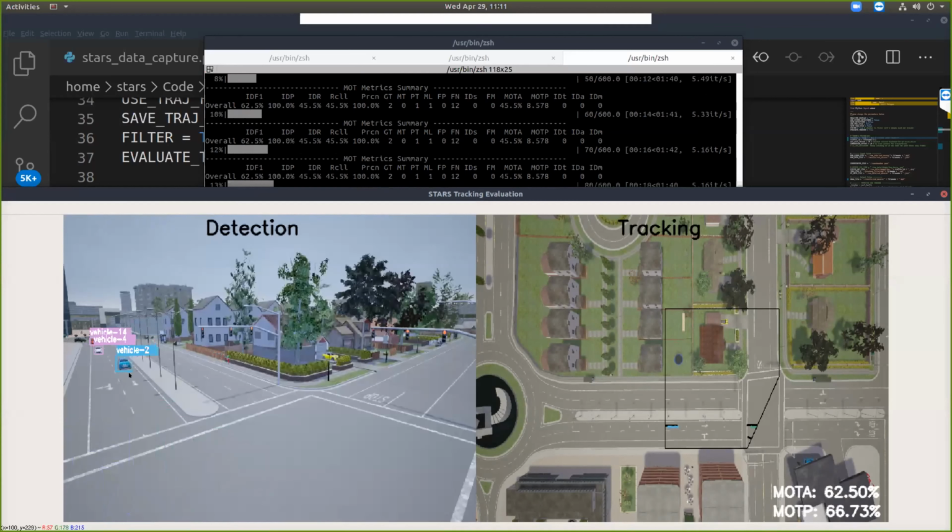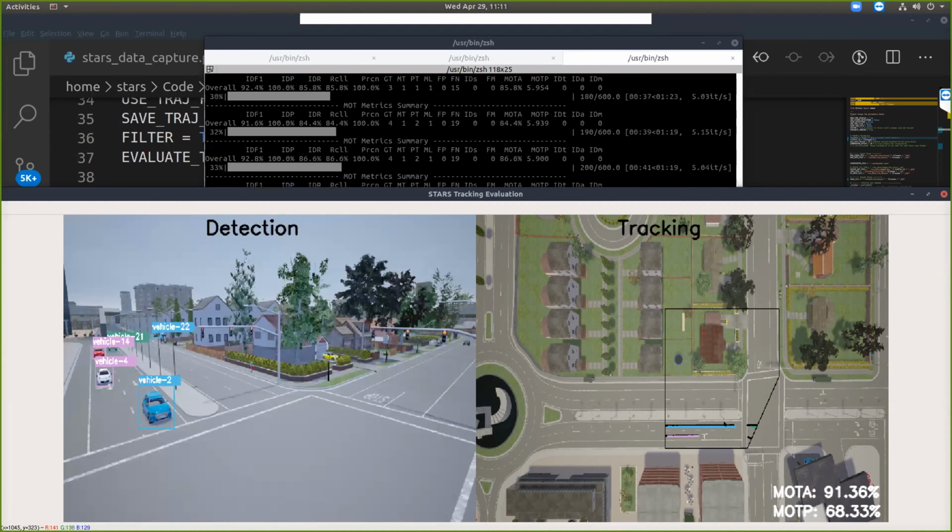Then we have another tracker in the bird's eye view, which is on the right. We transform the bottom center of the bounding boxes of the vehicles, a point near the bottom center, somewhere around here for vehicle 2, if you can see my cursor. We transform this to the bird's eye view and select it. So here you see this vehicle.